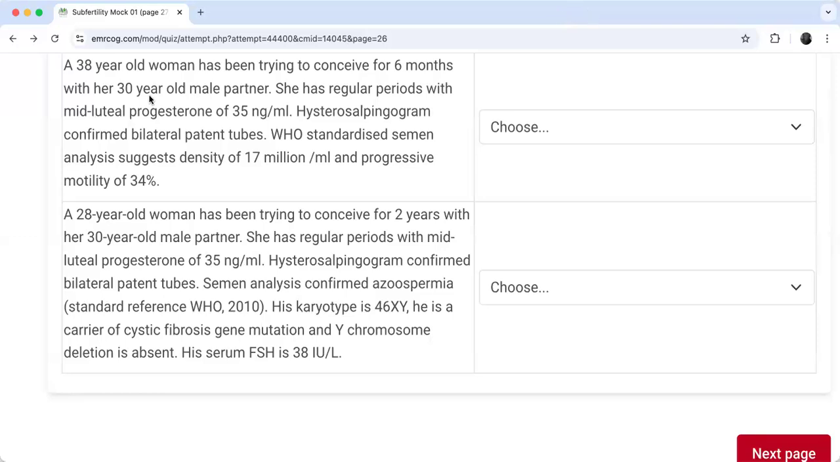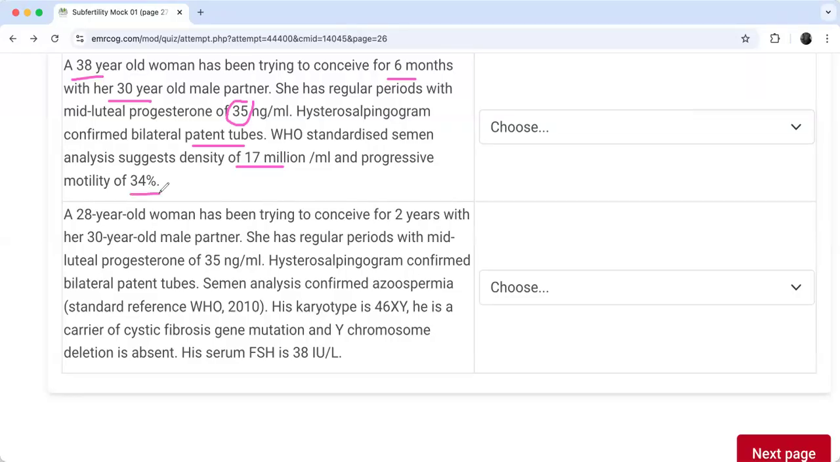Let's see, my champions, how they help me to analyze this question. I have a 38-year-old trying to conceive for 6 months with her 30-year-old male partner. So she's trying for how long? 6 months only, okay. And she had regular periods with mid-luteal progesterone of 35. So does she have a problem in the ovulation? No problem in the ovulation. Hysterosalpingogram confirmed bilateral patent tubes, so no problem in the tubes. Then semen analysis is 17 million per ml and progressive motility of 34, so acceptable.